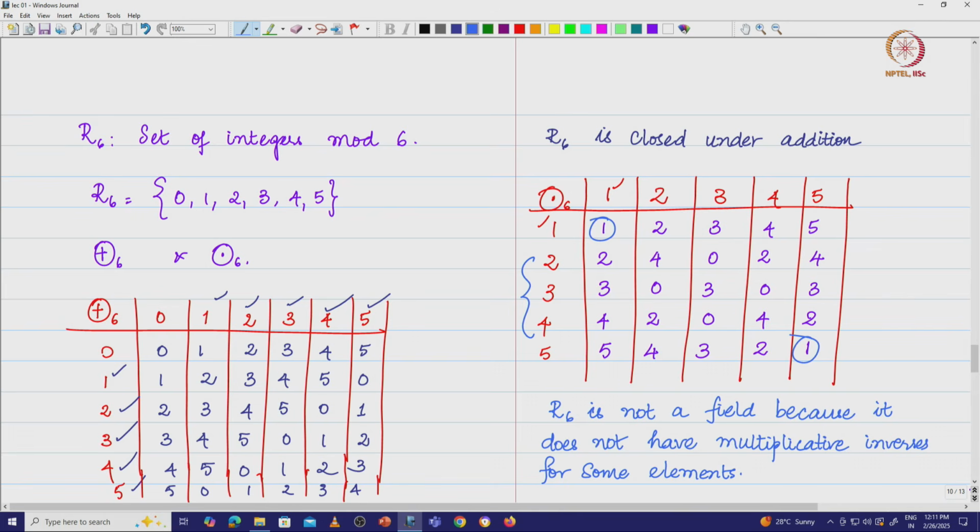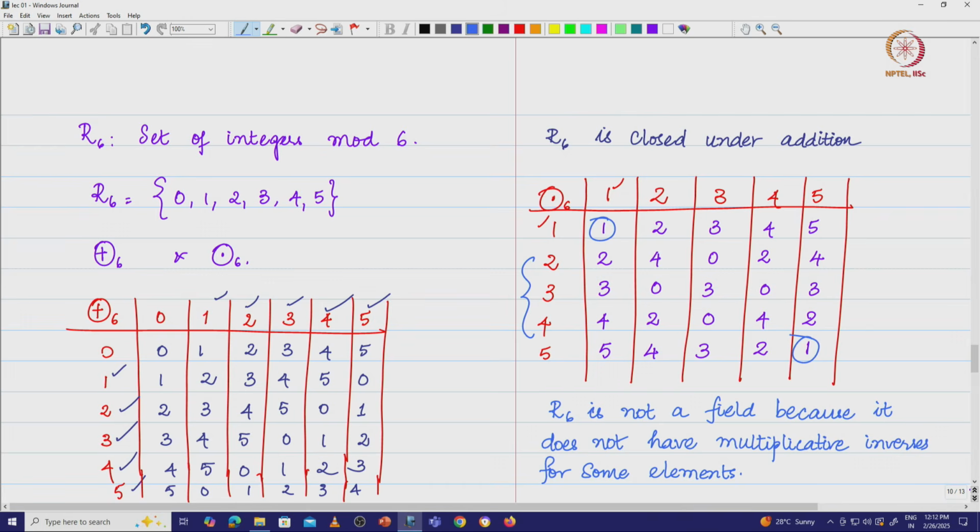That means whenever the n that you are looking at, the mod n that you are trying to do, and the other integers are relatively prime to each other, you seem to get a field, and whenever they are not relatively prime, meaning the GCD is not 1, you see that the set is not a field.